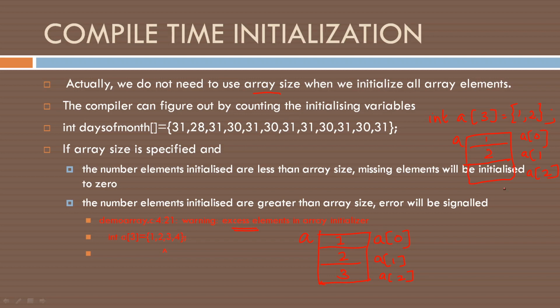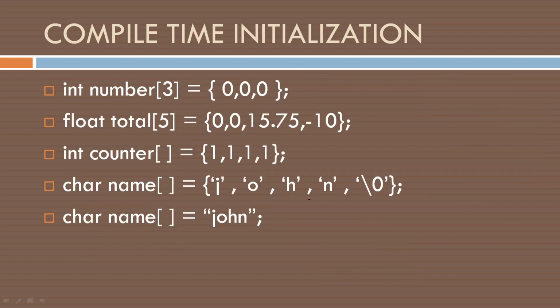So we have declared space for 3 elements, but initialized only 2 values. So the compiler will initialize the missing element with 0. But if the number of elements is greater than the array size, there will be an error because we do not have the space to store them. Is it clear? These are examples of compile time initialization.